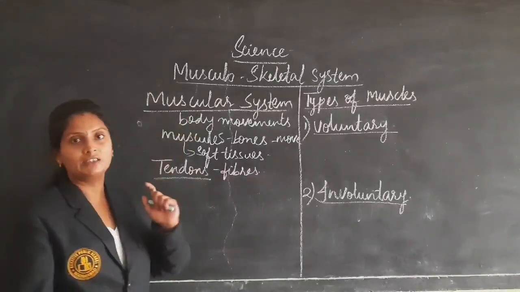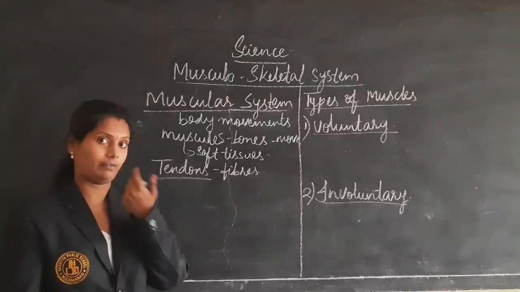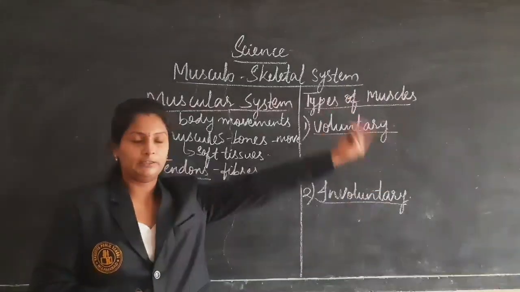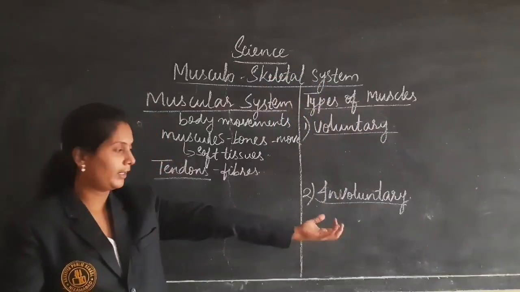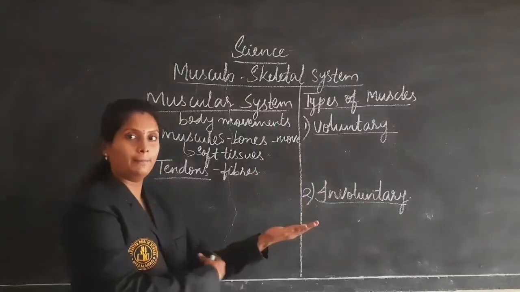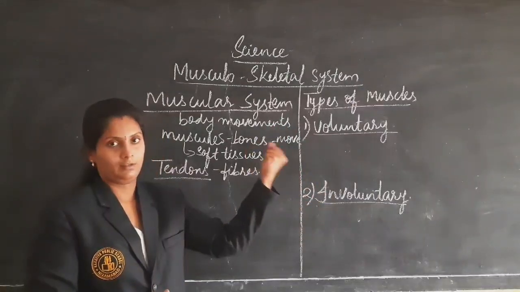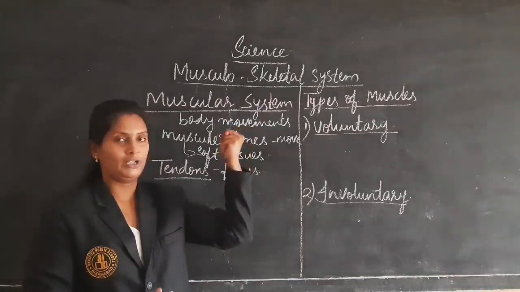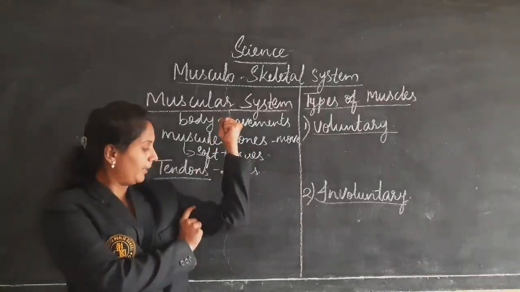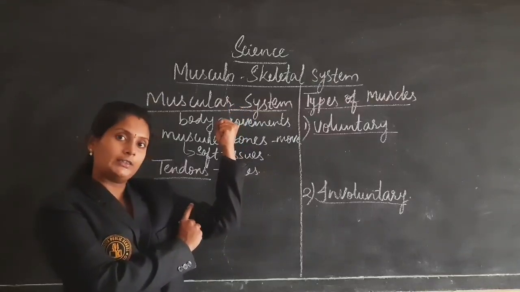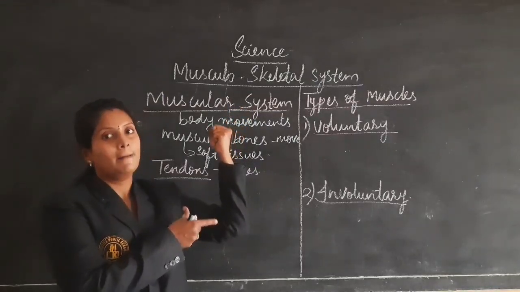But how do muscles work? First of all, how will they be working? For example, this is my arm, right? If I bring the lower arm up and hold it tightly, what happens here? You can see in the upper arm region, my upper arm is bulging.